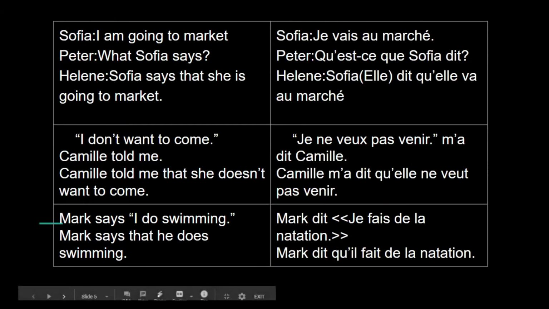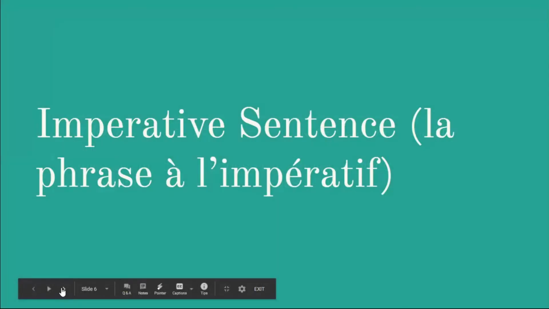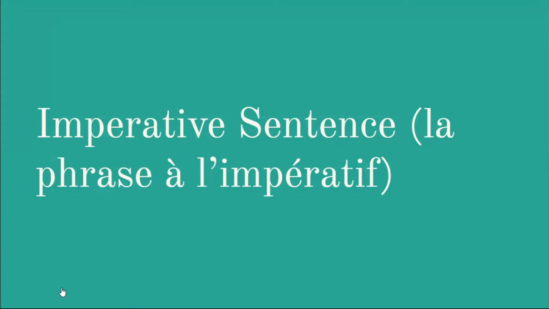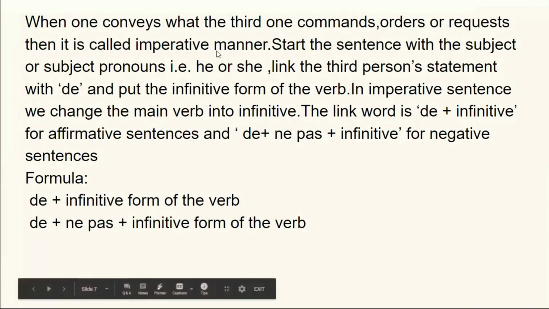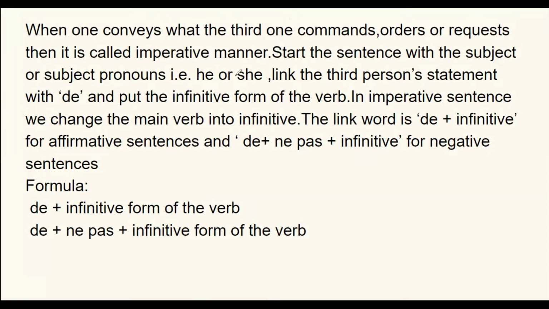So let's move to the next part. Now we'll go to the imperative sentence. La phrase à l'impératif. When one conveys for the third person commands, orders, or requests, then it is called imperative manner. Start the sentence with the subject. How do we start the sentence with the subject? Okay, then that is il or elle.